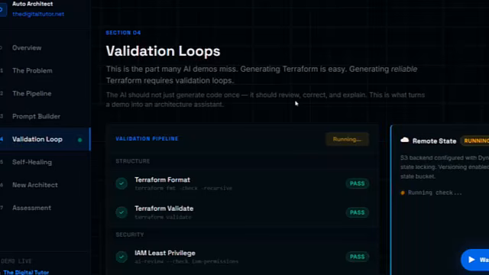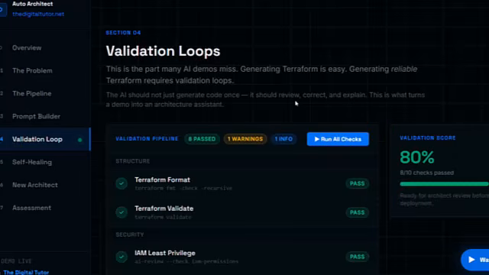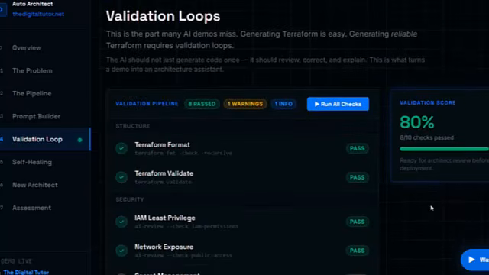Now, in a real implementation, these selections could come from a form. They could come from a chat interface. They could come from a business requirements document or a solution design questionnaire. But the goal is the same. We're turning architectural intent into a structured infrastructure blueprint.